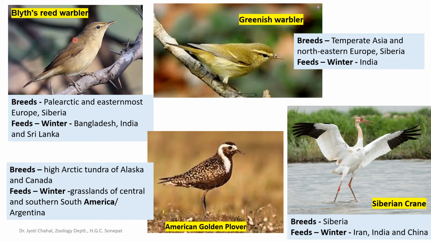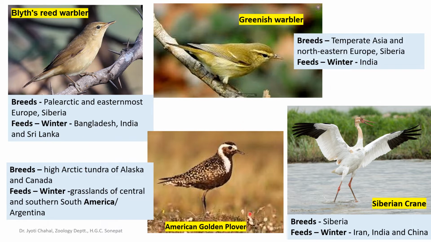So here are some of the birds. This bird is Blyth's reed warbler. It breeds in Palearctic and easternmost Europe and Siberia, again the cooler portions. So that is the breeding or nesting ground of this bird. And it feeds during winter. That means during winter months, it will migrate to Bangladesh, India and Sri Lanka. So that will be its feeding ground. Also, this is greenish warbler, which breeds in temperate Asia and northeastern Europe and Siberia, again the cooler portion of the world, which is in the temperate zone in the northern hemisphere. And during winter it will migrate to India. So that will be its feeding ground.